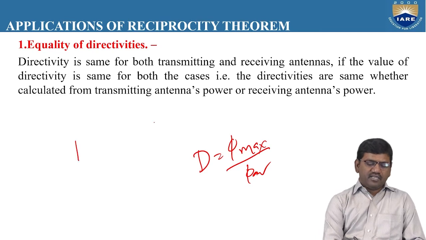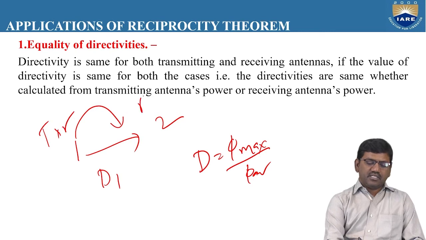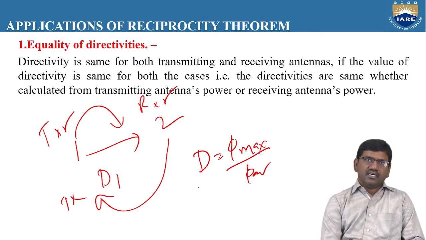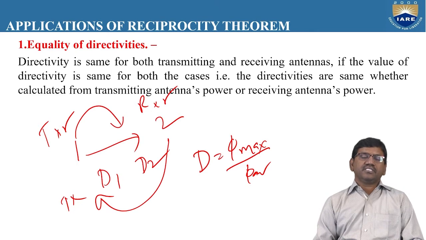If you take antenna 1 and antenna 2, and measure the directivity from 1 to 2, let us assume the directivity as D1. If you replace the transmitting antenna with the receiving antenna, and the receiving antenna with the transmitting antenna, and measure the directivity again as D2, we observe that the directivities will be same.